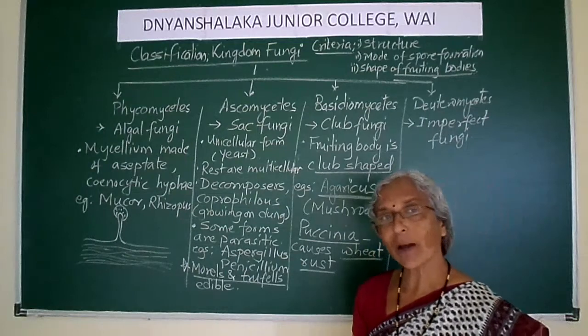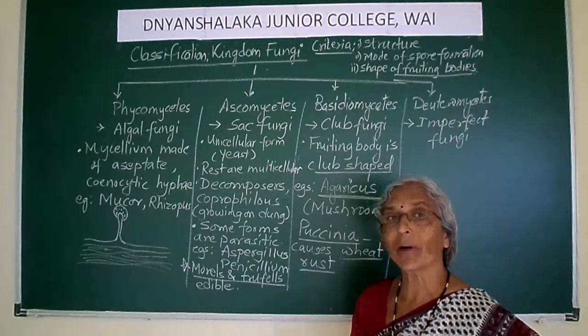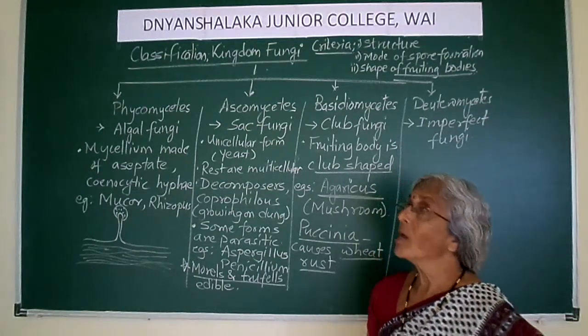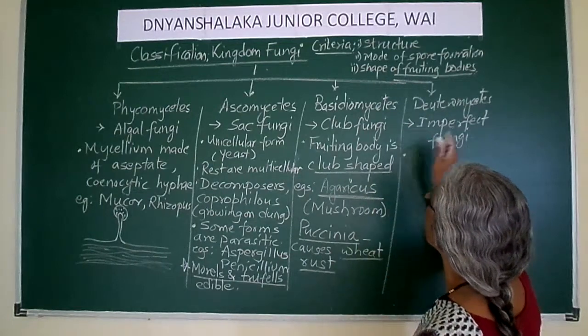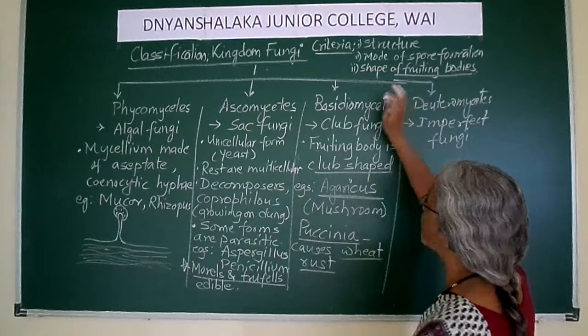The next is the class of Deuteromycetes. Now Deuteromycetes are imperfect fungi. These fungi will be reproducing only by the asexual method.